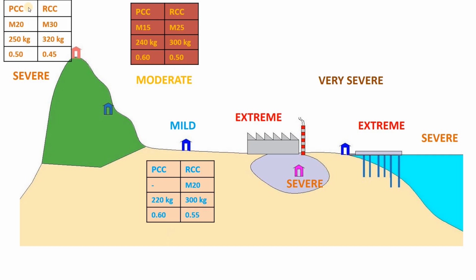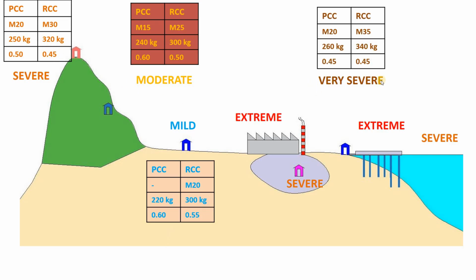Whereas in this severe condition for PCC, minimum M20 we have to use with at least 250 kgs of cement content and water cement ratio of maximum 0.5. In case of RCC in severe condition it is the M30 and 320 kgs at least we have to use cement here and the water cement ratio will be maximum of 0.45.